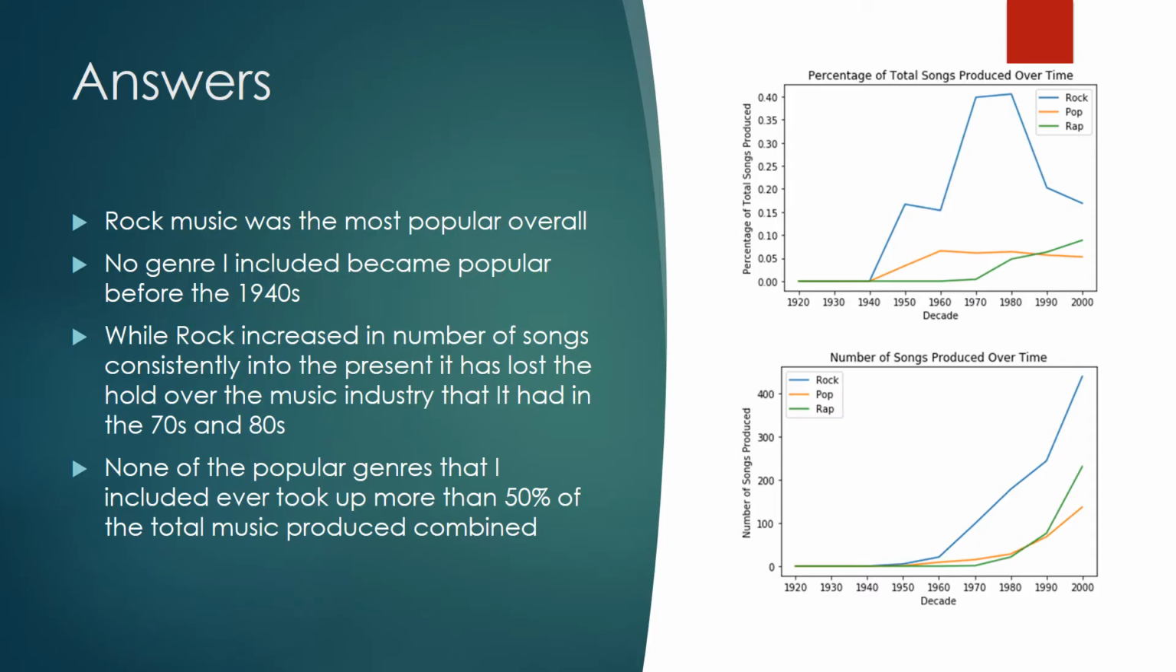As you can see, rock was the most popular overall. Second, none of these three genres that I picked started to become popular before the 1940s, and hip-hop didn't show up in the dataset until the 1980s. While rock consistently grew in numbers over time, its hold over the music scene has slipped dramatically since the 1970s, with hip-hop growing consistently in both number and percentage of the music produced that it controls.